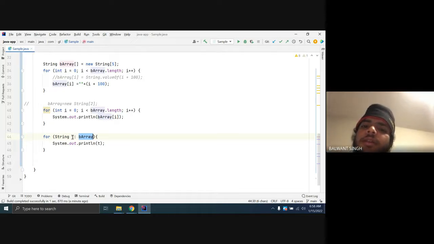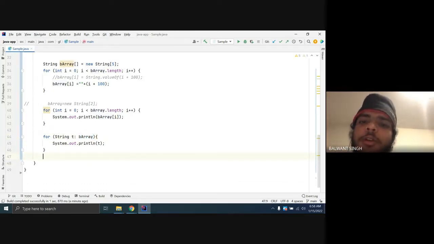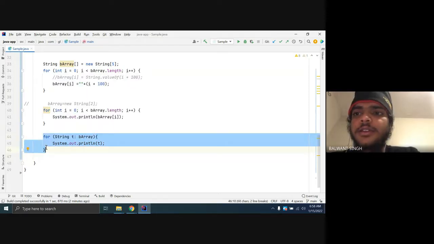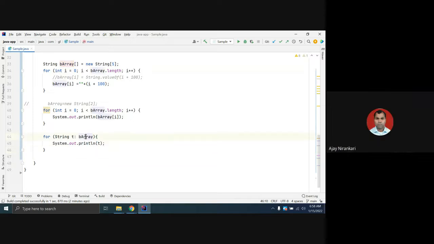Sir, I have one question. We have been taught that for loops, like the one we used above in line 40, first initialize a variable, then write the condition, and then write the increment or decrement. We are aware of this, but we haven't done this in line 44. Yes, this only happens in the case of arrays. If it's not an array, you cannot do it. If you have an array data type, then you can do it. Otherwise, you cannot do it this way.